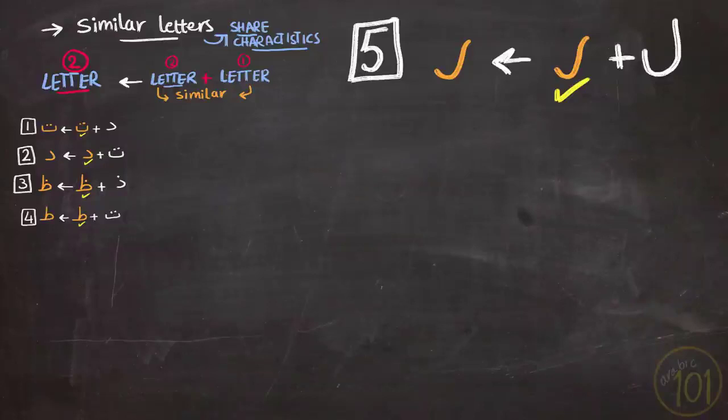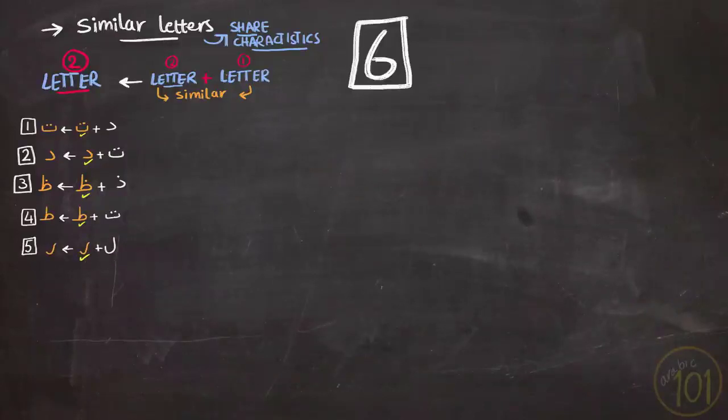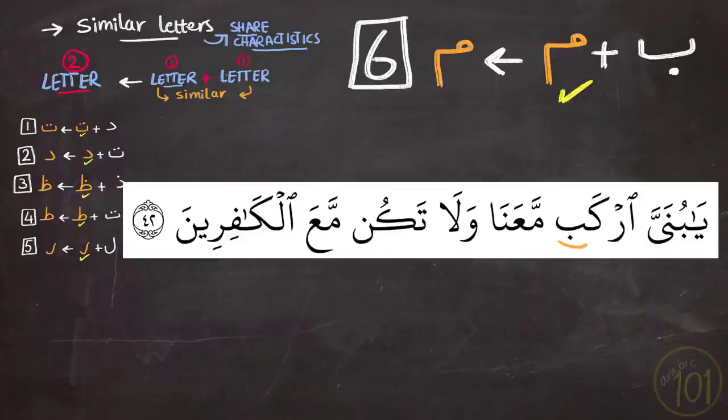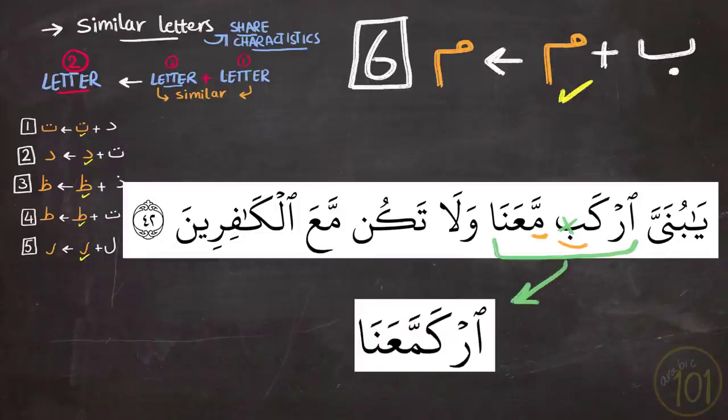The last combination is between the ba and the mim. And there is just one single example in the whole of Qur'an when this happens, which is found in this example.